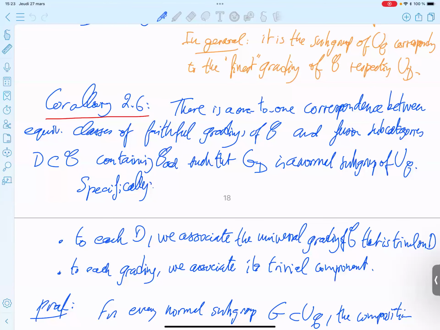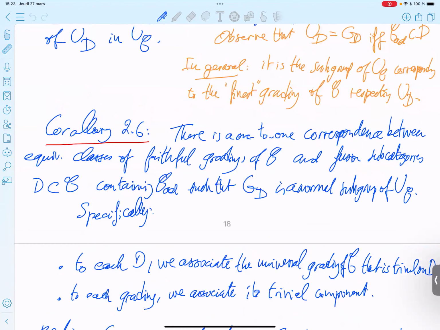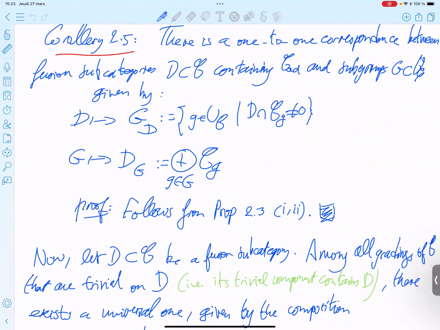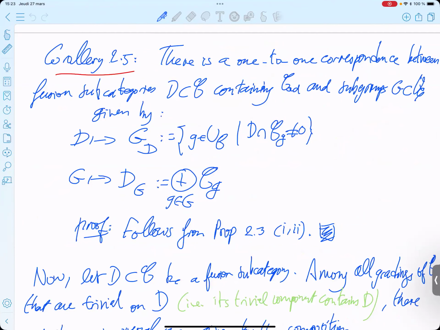There is a one-to-one correspondence between equivalence classes of faithful gradings of C and fusion subcategories D in C containing the adjoint subcategory, such that the group G_D is a normal subgroup of the universal grading group. To understand that, we have to come back to what G_D is. So G_D is defined here.